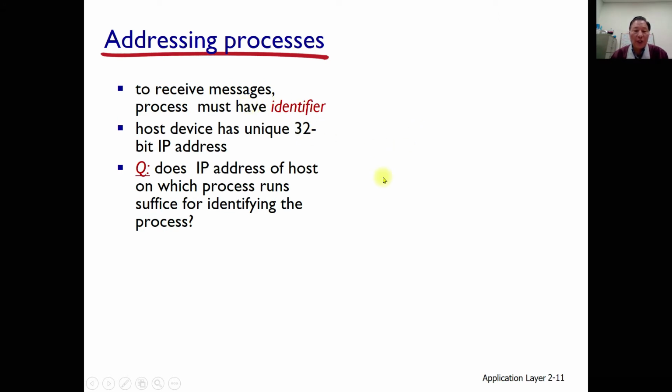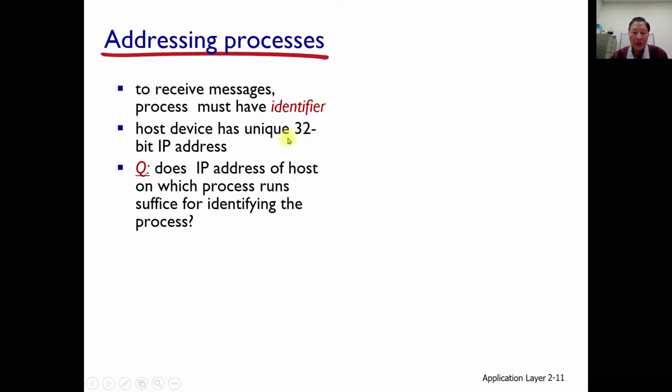Also we need to understand the addressing scheme, which explains addressing processes using some identifier. To receive messages, a process must have some identifier, and a host device has a unique 32-bit IP address. You can think of an IP address: think about your computer at the university or at your home.